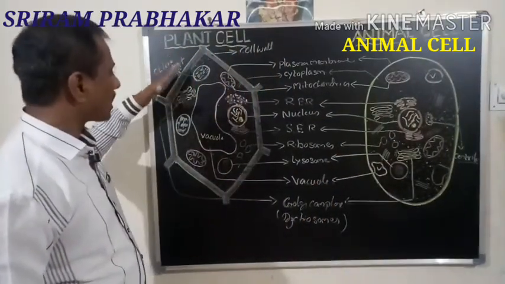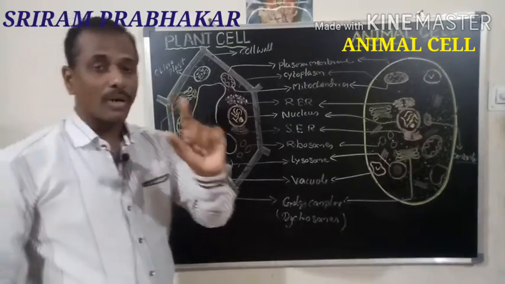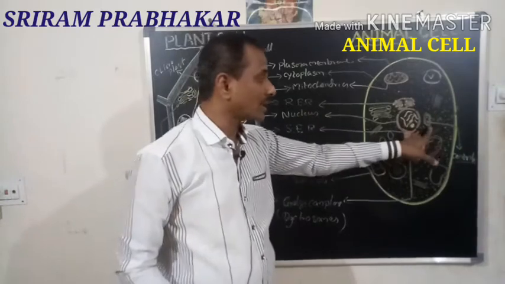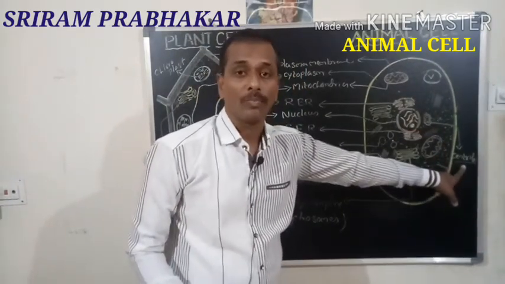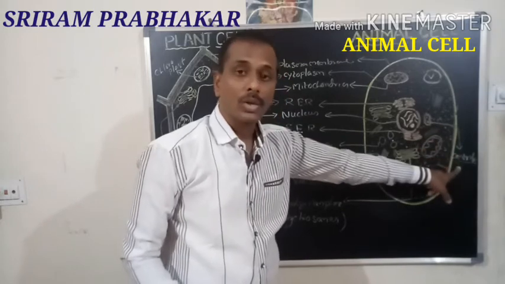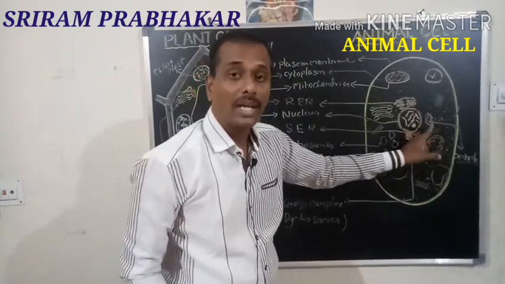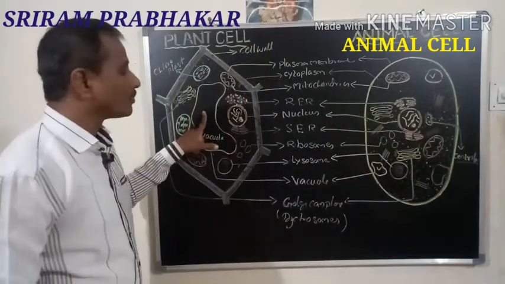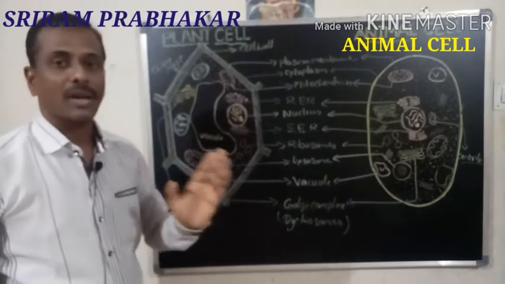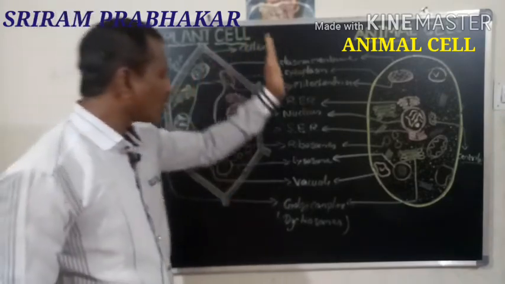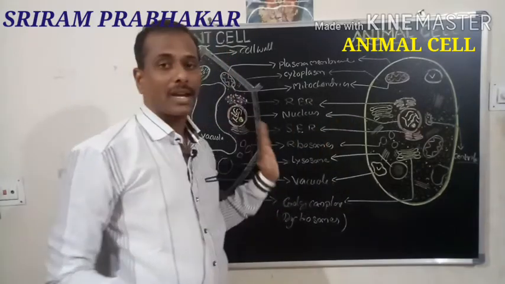So these are the parts which are present in the plant cell. One of the parts present in the animal cell is the centriole, or it is also called centrosome. Centriole or centrosome is present in the animal cell only. It is absent in plant cell. Except for these four parts, remaining all the cell organelles are equal in the plant and animal cell.